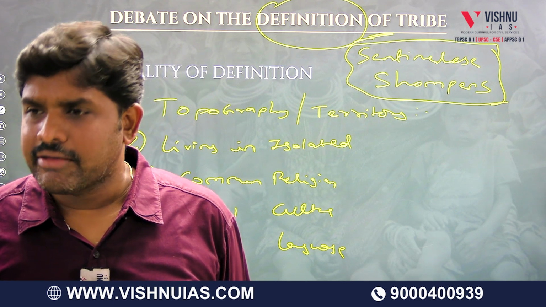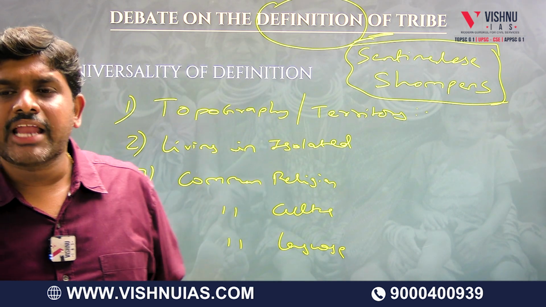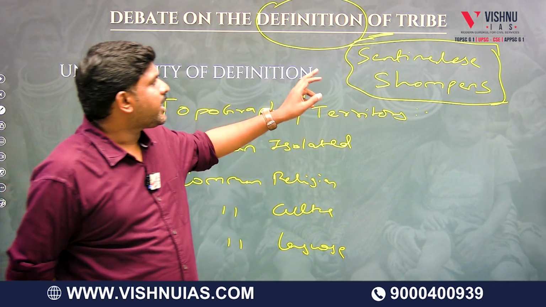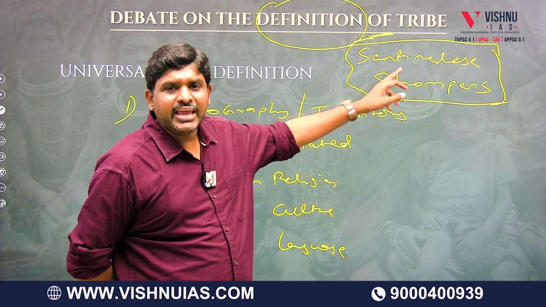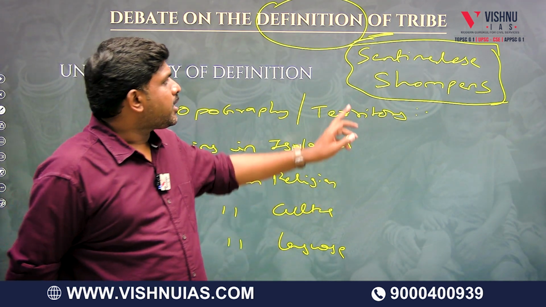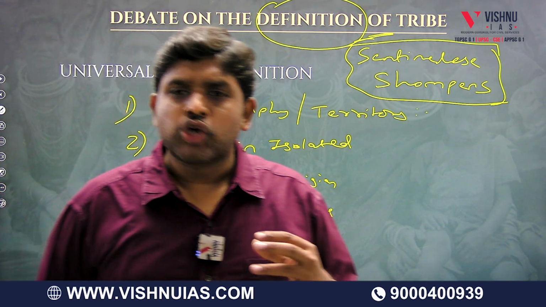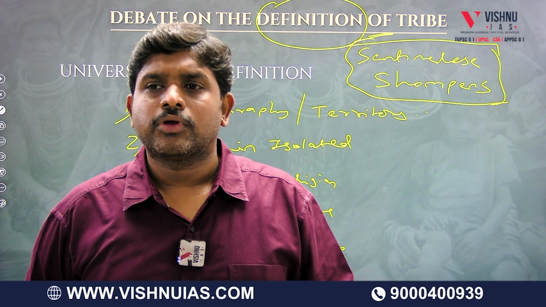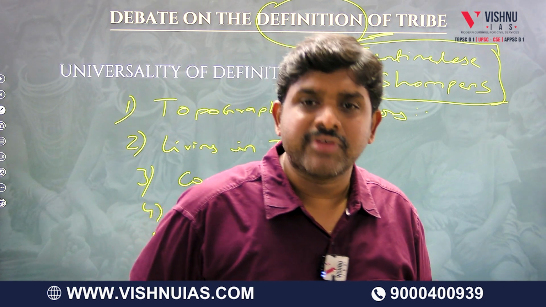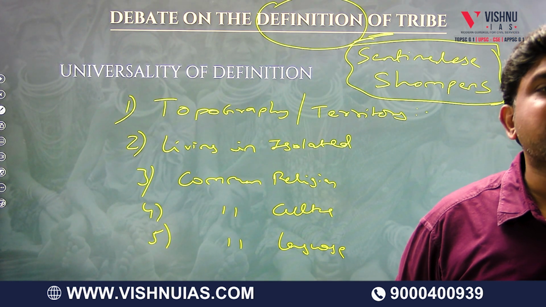But however, tribes like Sentinelese, Shompens are today also rigidly associated with their characteristics.